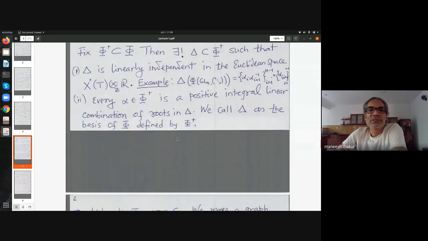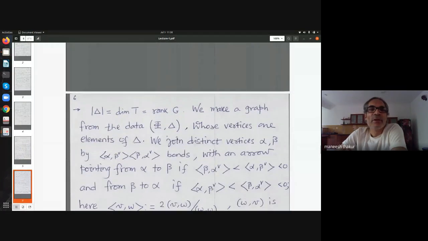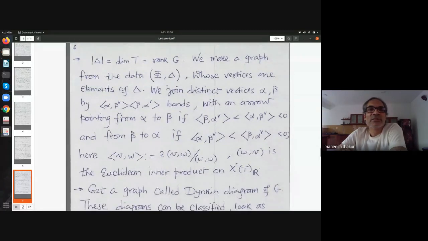So this is needed later. So I just wanted to quickly do this. So this follows from what I said just now. If you look at the cardinality of a basis, that is the same as the rank of the torus, or dimension of the torus, and that is called the rank of G.